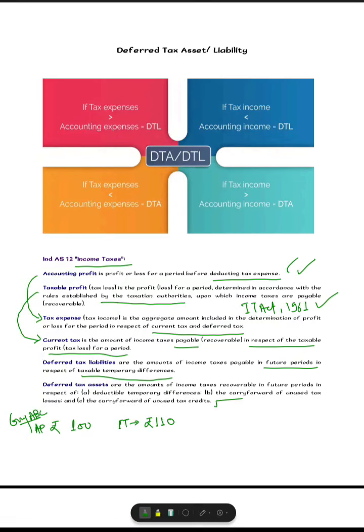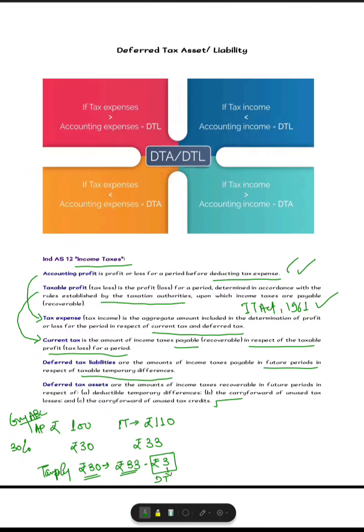Suppose the tax rate is 30%, so your tax expense will be rupees 30, whereas your current tax will be rupees 33. So in this case, your tax expense, that is rupees 30, is equal to rupees 33 minus rupees 3.